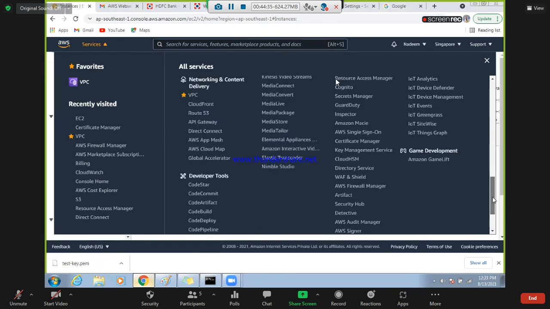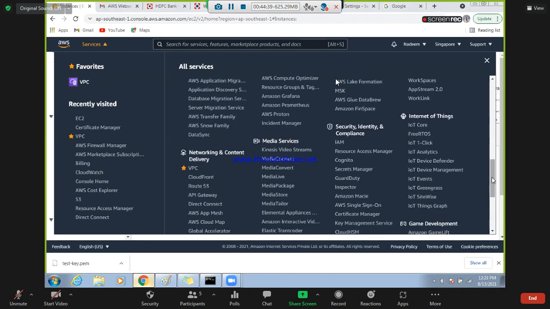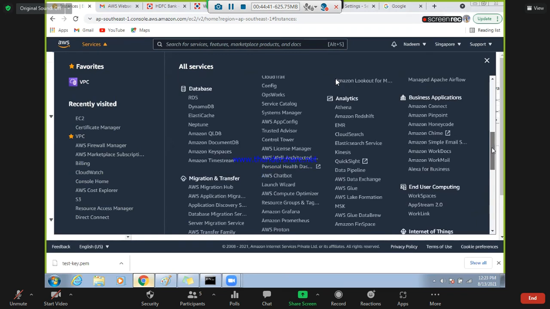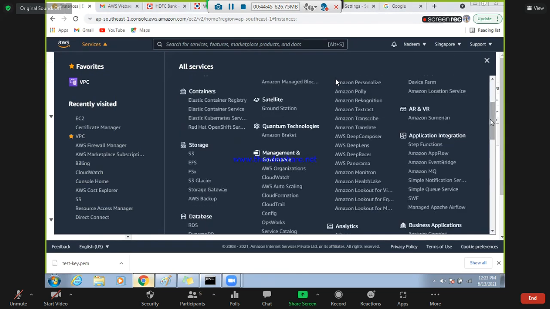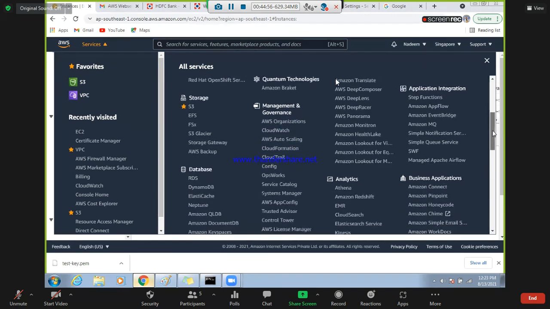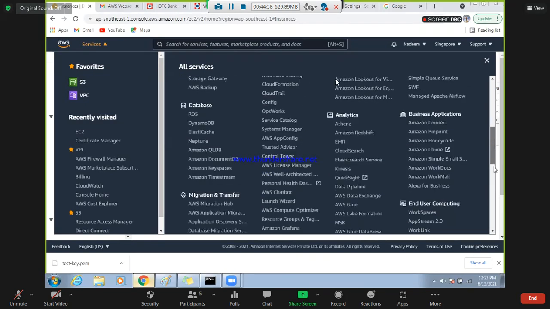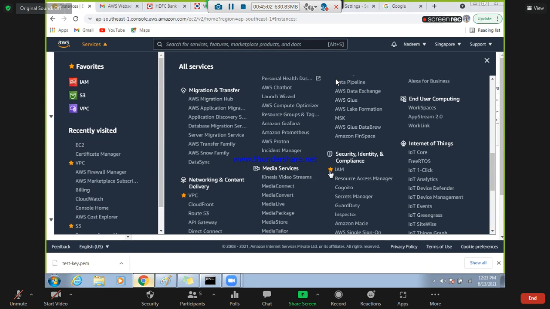Then after that, in the incoming days, we need to start S3. S3 is a bucket. It is storage. So we will see S3, the main topic. Then if you come down, we have the security identity section. We have IAM role, very important.